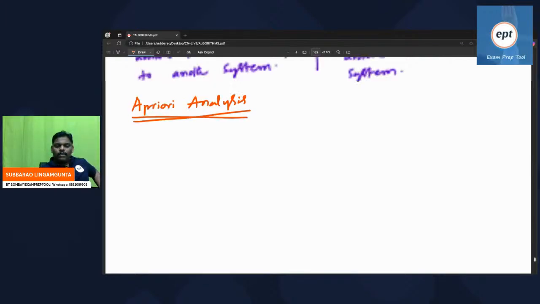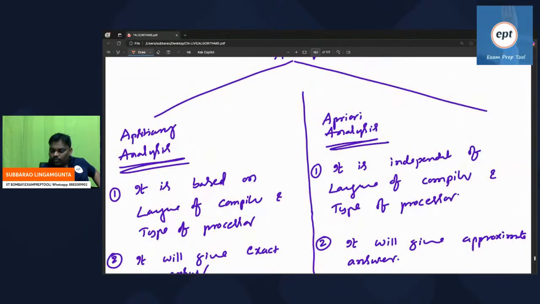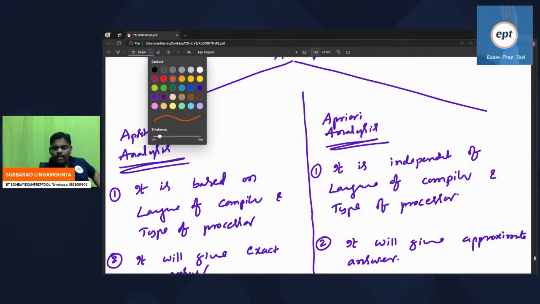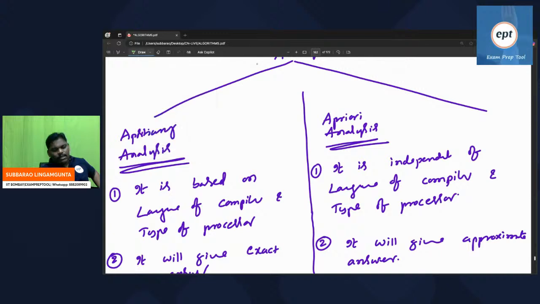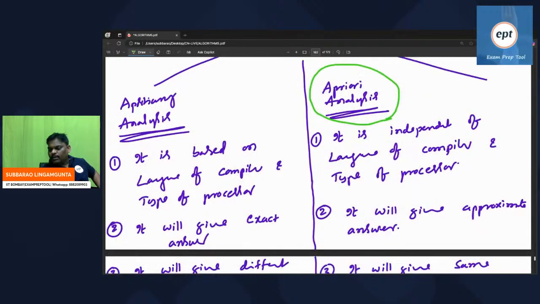Right, we will start the priori analysis. Remember, the total computer science industry follows priori analysis only, not posterior analysis. Because the priori analysis is an independent analysis. What I mean is, the language of the compiler doesn't matter, and the type of processor doesn't matter. If those two things are good, then only your program is good according to the first analysis.